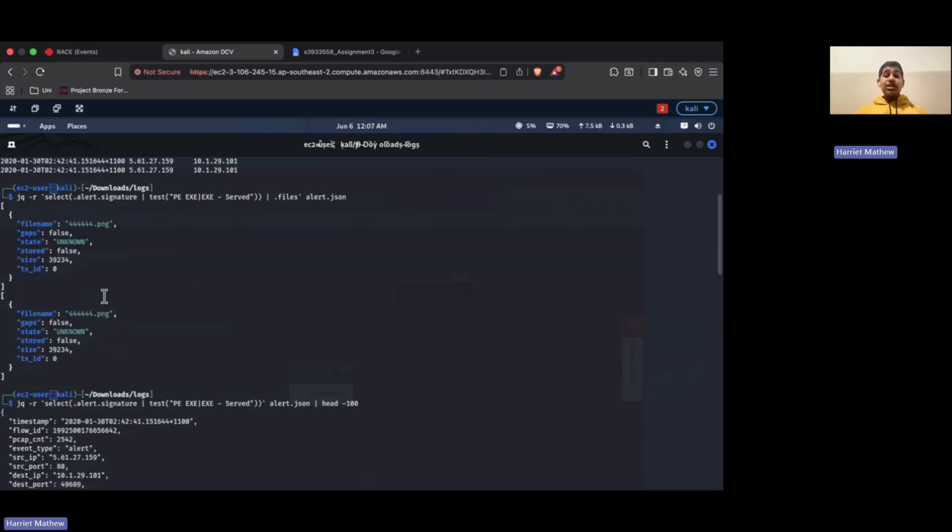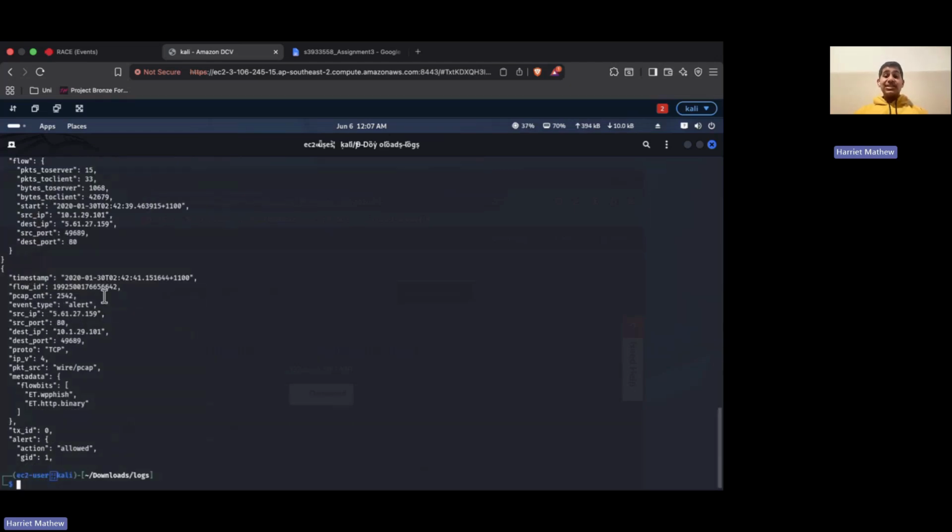Further inspection showed that the downloaded file was named 44444.png, but Suricata generated executable related alerts despite this PNG extension. This mismatch suggests that the file may have been disguised to appear harmless. From all this analysis, we can see that the file transfer occurred shortly before the Quackbot and Gauzy detections, and I concluded that this evidence supported the file delivery hypothesis.